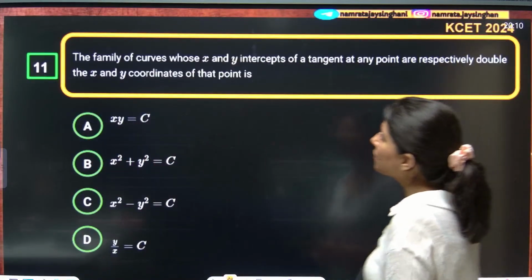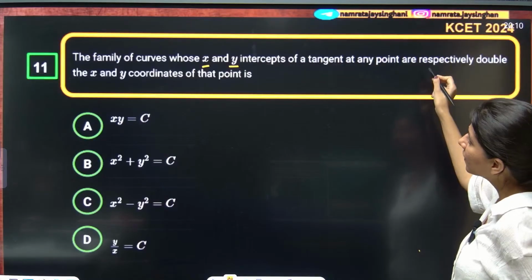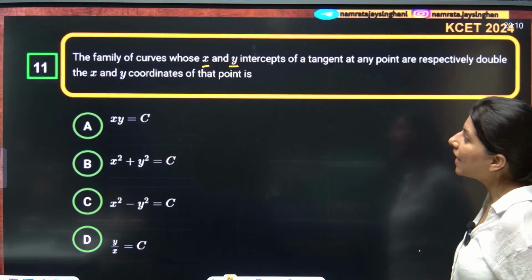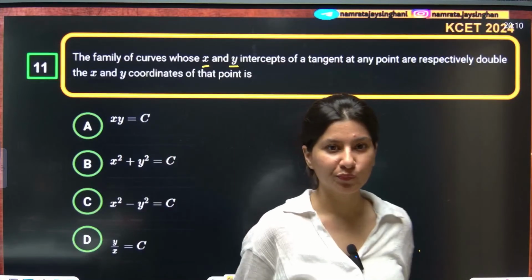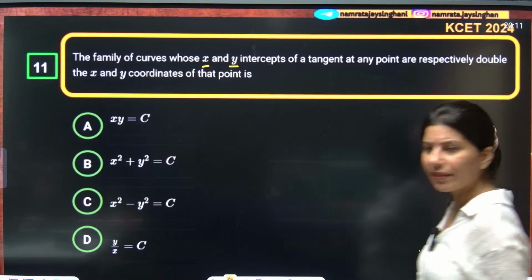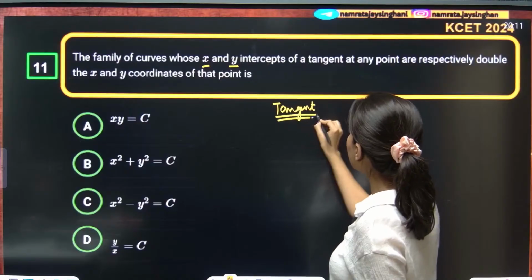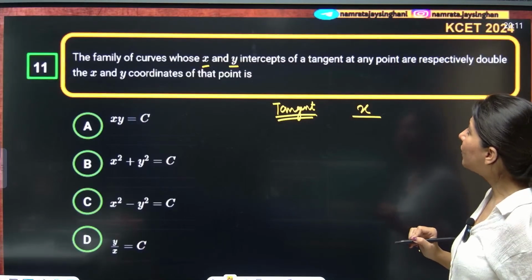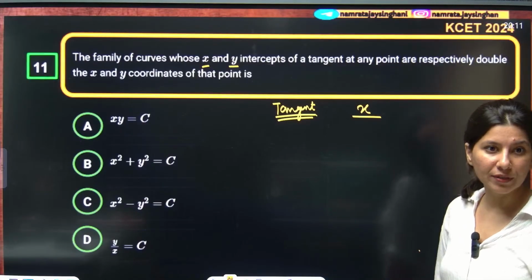Okay. Now the next question: family of curves whose x and y intercepts of a tangent at any point are respectively double the x and y coordinates of that point.